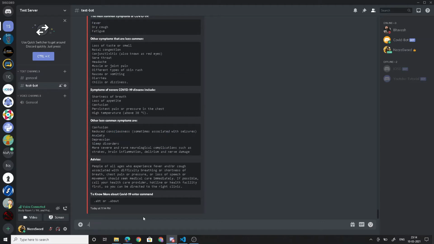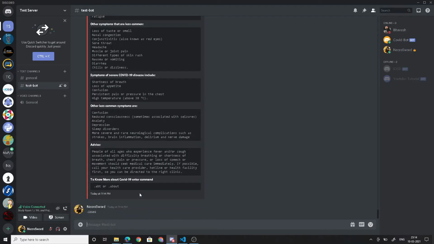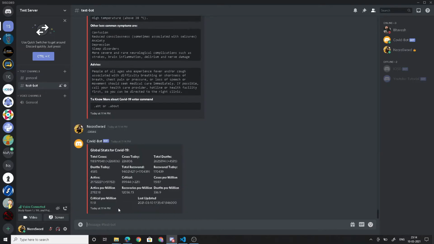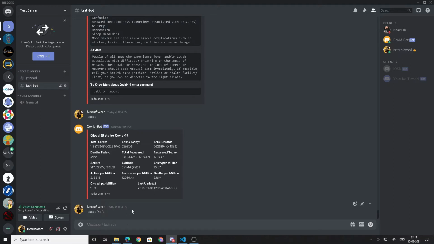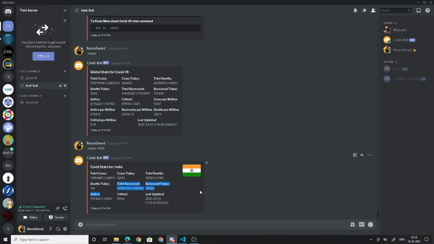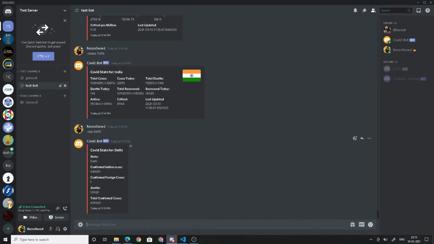Another command is .cases. If we write just .cases, it will give us the global data of all the cases. Like we can see total cases, total deaths, deaths per million, cases per million, active cases and all. If we mention a country name, for example .cases India, then it will give us the data of only India. If we want the data of a particular state, we can write .csa and then the name of the state, for example Delhi, and we will get the data of Delhi.